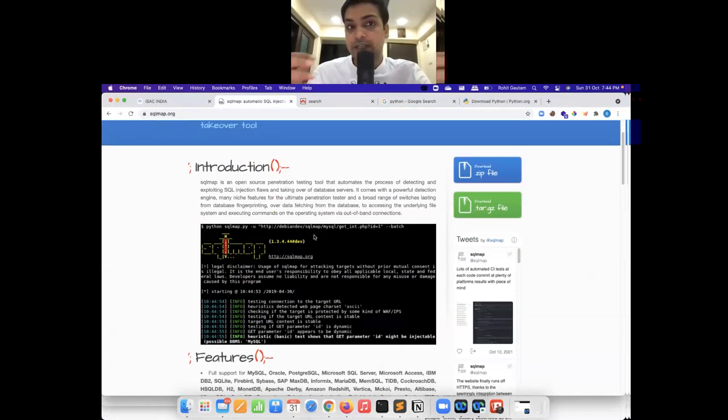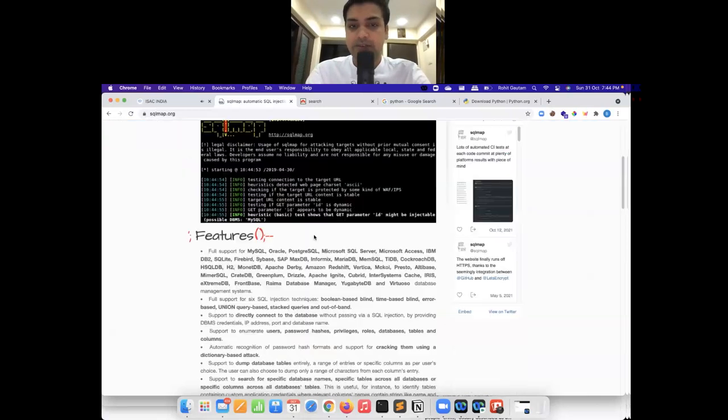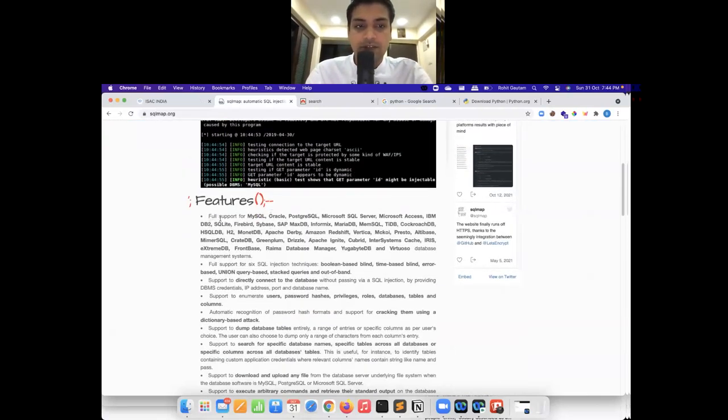Now, one common question that you guys must be having is on which databases will SQL map identify SQL injection attacks. So here is the full support for MySQL, Oracle, Microsoft SQL Server, Microsoft Access, IBM DB2, SQLite, Firebird, SAP, and so on. So it works on a variety of different databases. That is really very awesome. So this is one of the tools which you can utilize for different databases, and it will definitely work out for you and identify whether the web application is vulnerable to SQL injection or not.